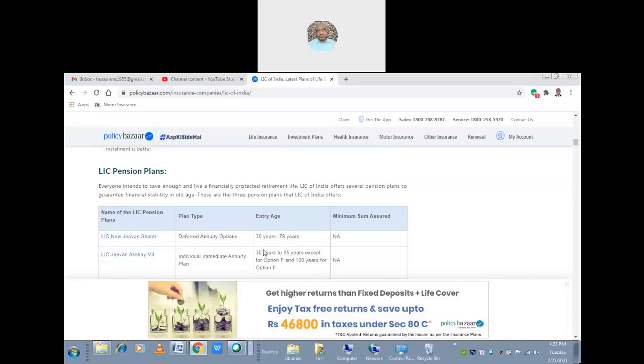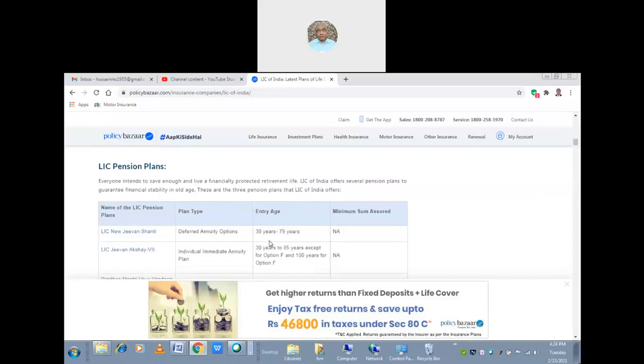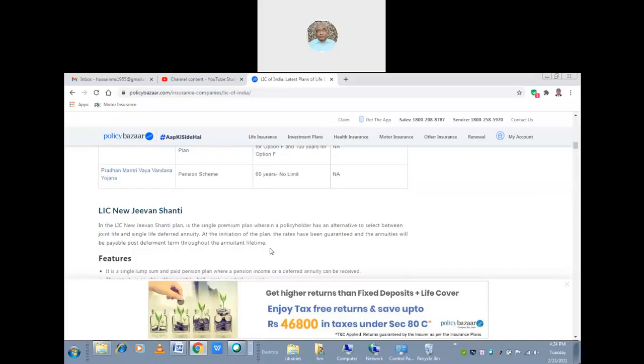LIC pension plans are also there, and in the pension plans, LIC New Jeevan Shanti plan has different annuity options, and LIC Jeevan Akshaya is the seventh individual plan. You can write depending upon the marks awarded, because it is a short question. Write just one page, not more than one page, or at the most 2 pages. The reason is if you write 10 pages also, you will not score more than 5 marks. So don't waste the time.